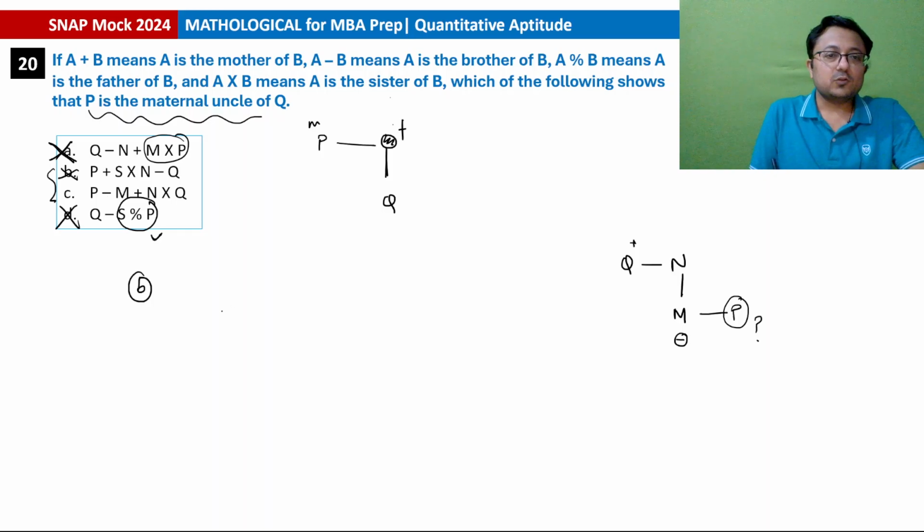P minus M, so P is the brother of M. M plus N, तो M is mother of N, and N cross Q, तो N is sister of Q. तो yes, P is maternal uncle of Q. तो ऑप्शन सी will be the answer.